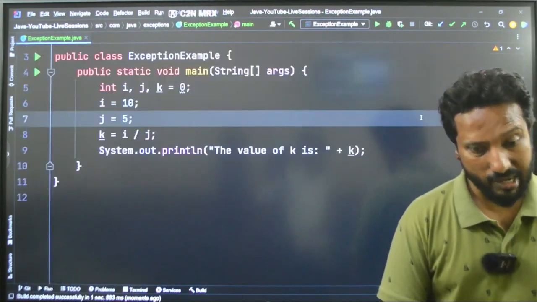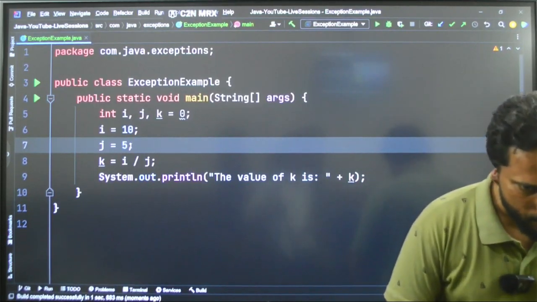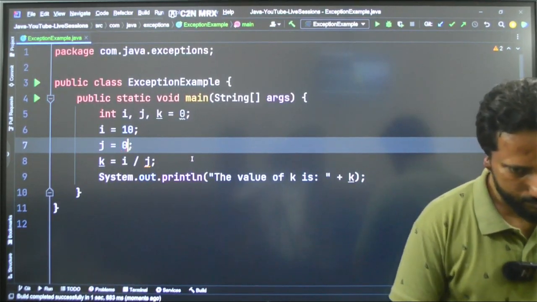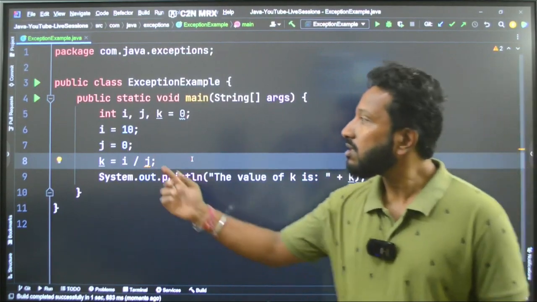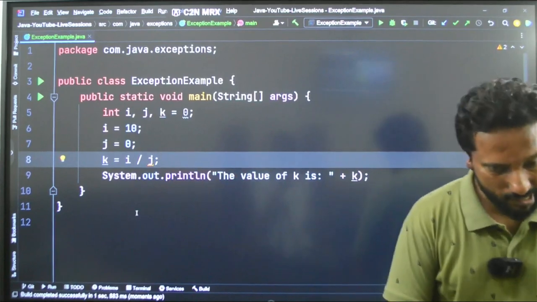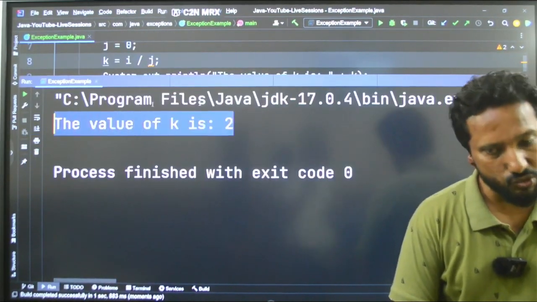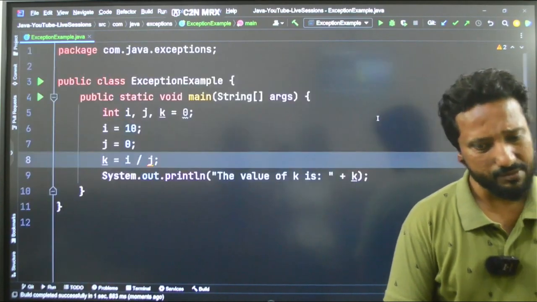But what if we have a problem now? What if I try to divide by 0? I am dividing 10 by 0. What happens? In the earlier case, we got the value of k as 2 because we divided 10 by 5.